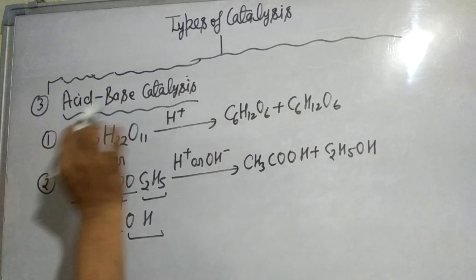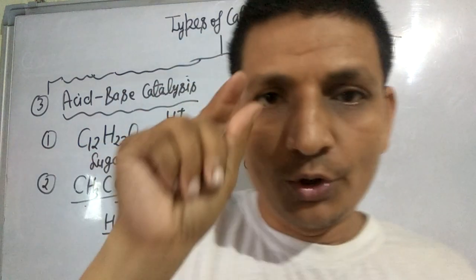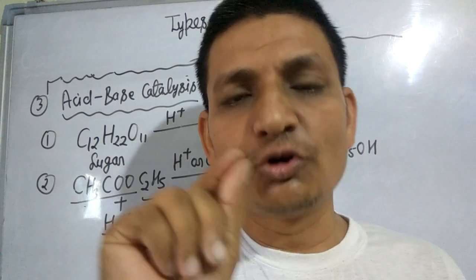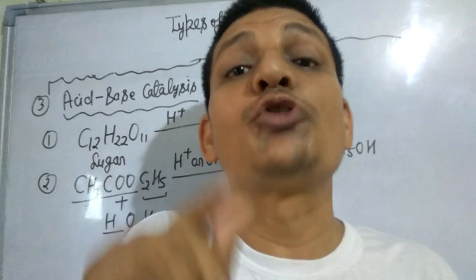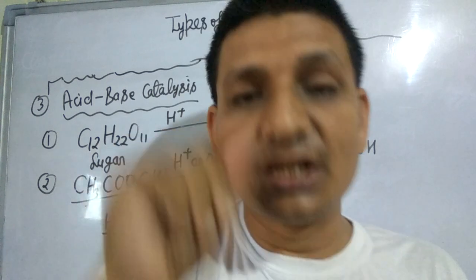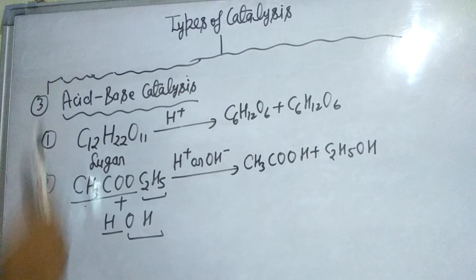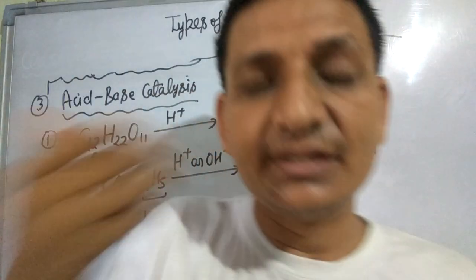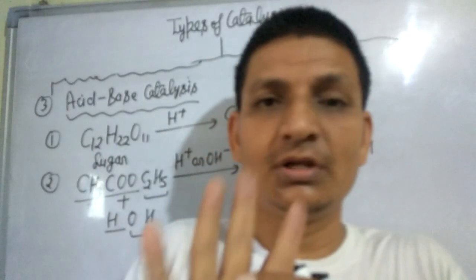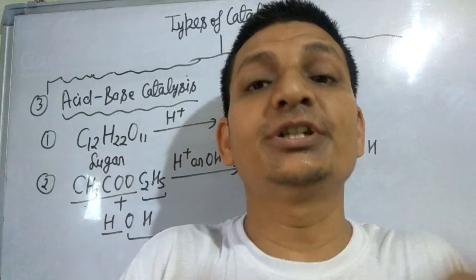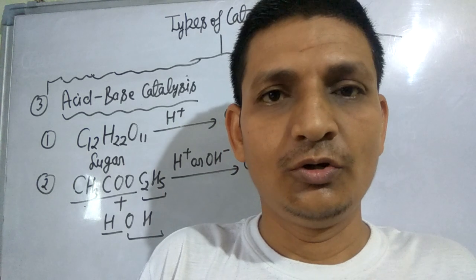Student, I am telling you acid base catalysis one last time. Those reactions in which acid or base act as a catalyst is called acid base catalyst, and this phenomenon is known as acid base catalysis. Okay students, next topic is number 4, autocatalysis. What is autocatalysis?